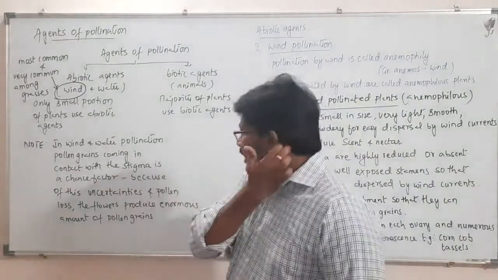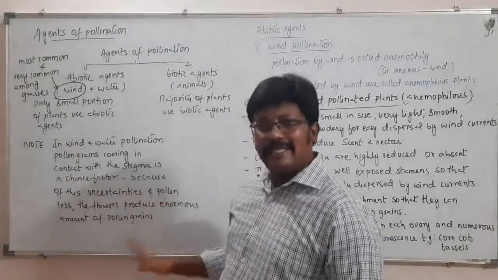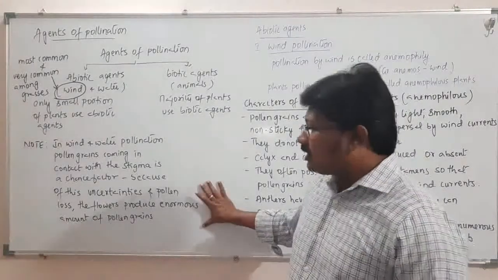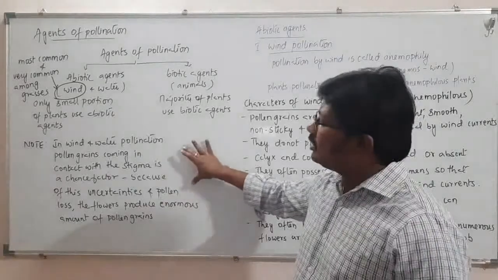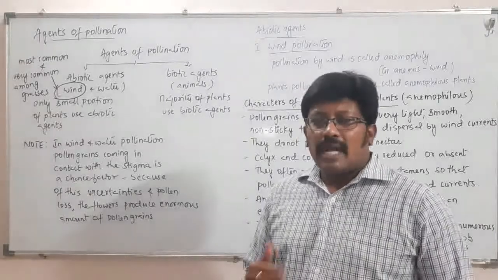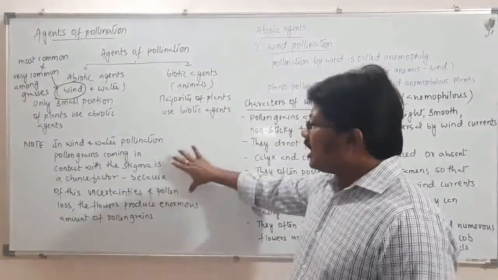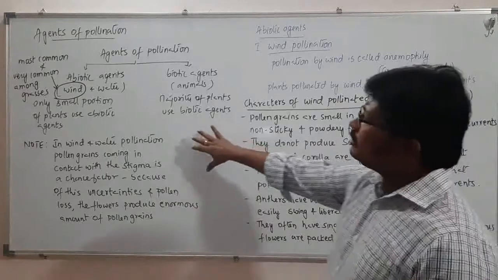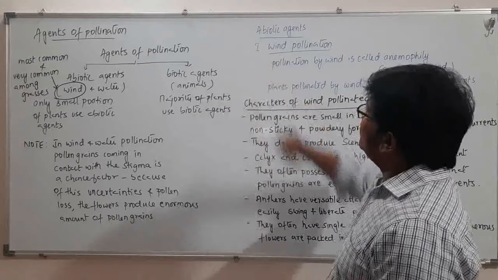So because of this uncertainty and pollen loss, the flowers produce an enormous amount of pollen grains. So that is how, in the case of wind and water pollinating plants, a lot of pollen grains have to be produced to compensate the loss. Now out of these two, we will see the abiotic agent, that is wind pollination.